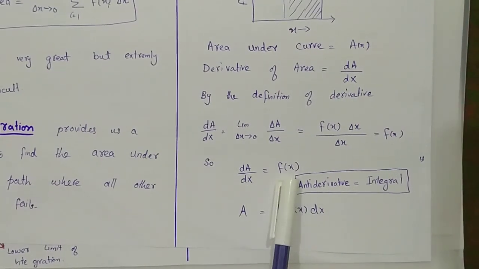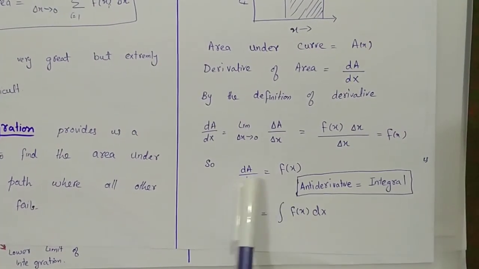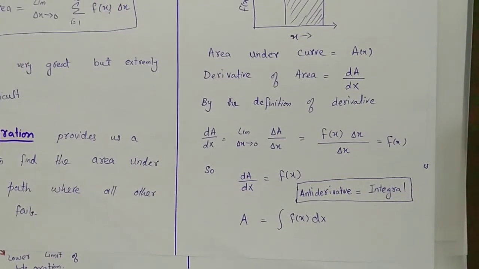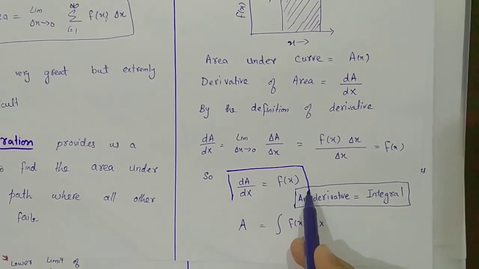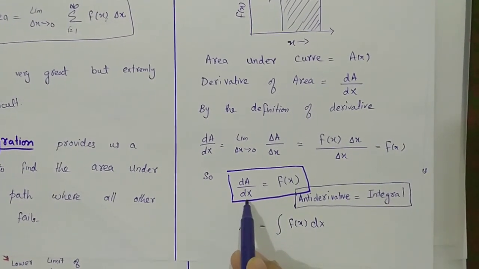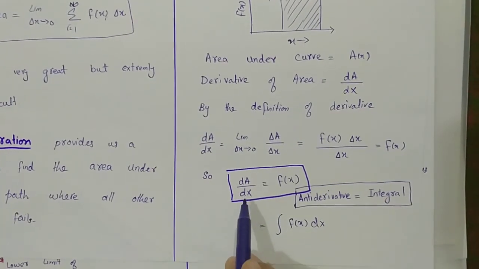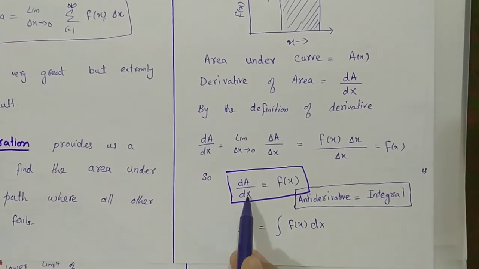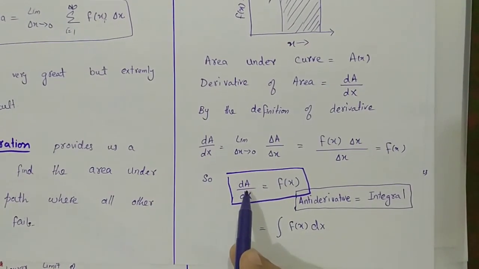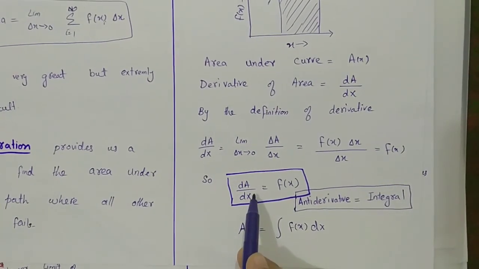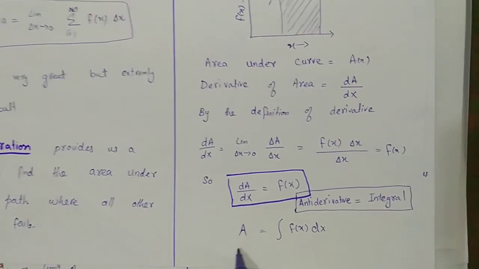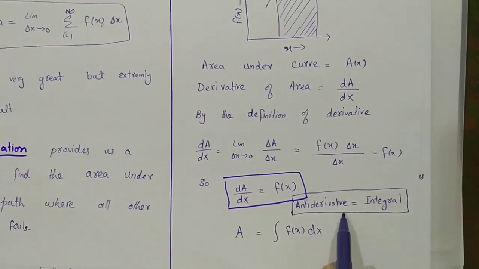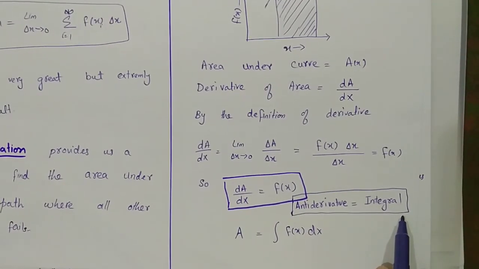Now, the function and the derivative of area are related to each other. This is a relation between the function and the area, but in this case we have the derivative of the area. If we take the antiderivative of this equation, meaning we cancel d by dx, we get the area, which is equal to the integral of f of x dx, and the antiderivative is the integral.